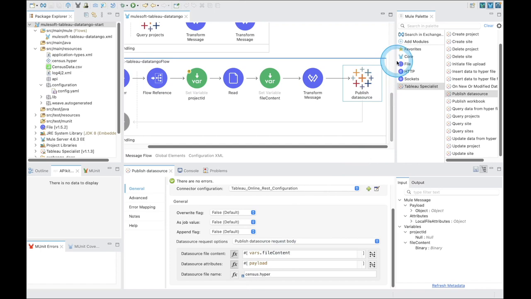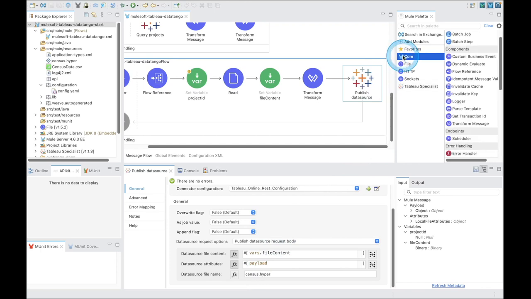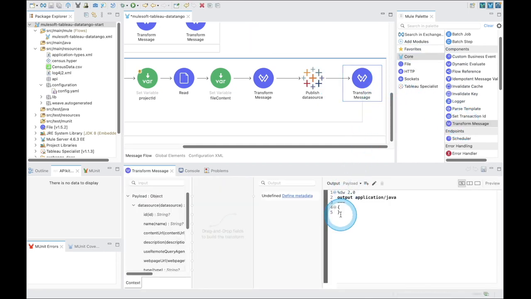Now the last step in our flow is to generate a transform message with the payload data. For this, we're going to go back in the Mule palette and select the core icon, and then click on Transform Message. In the output section, we want to enter in what's shown. Here, we're getting the payload and ensuring that we get a JSON response.